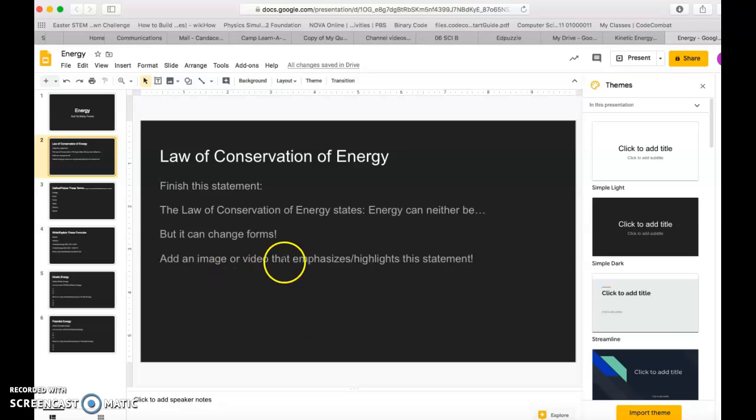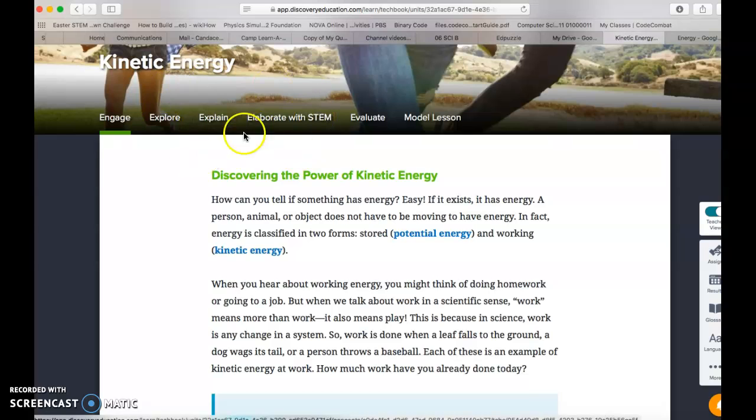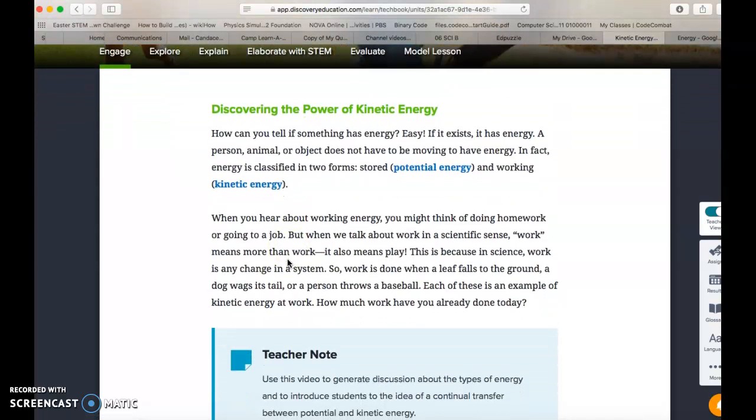Please notice that you're asked to add an image or a video that highlights this statement. These notes are for you to study from and to utilize. So the more you add to your notes, the better it will be for you. And so it tells us if you're on Discovery Ed's kinetic and potential energy pages, they'll be helpful to you.